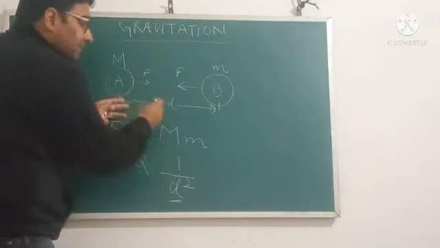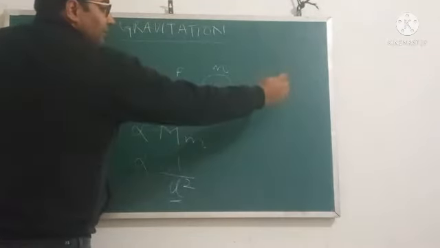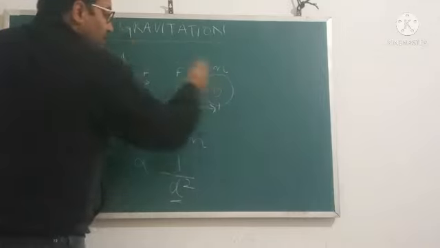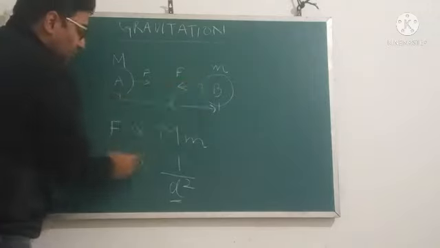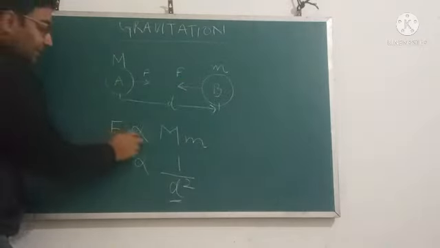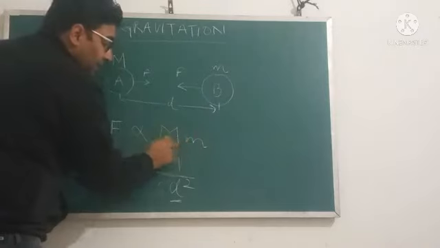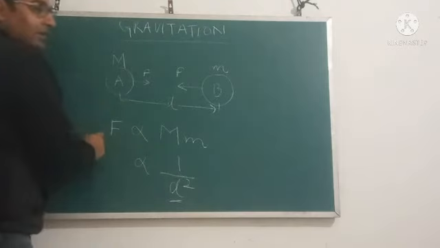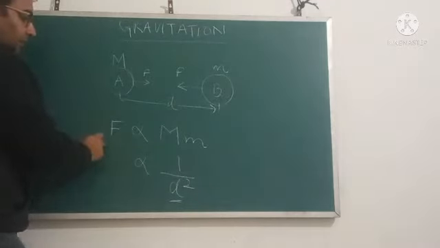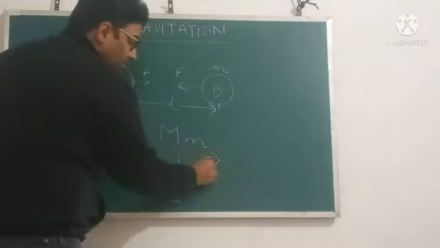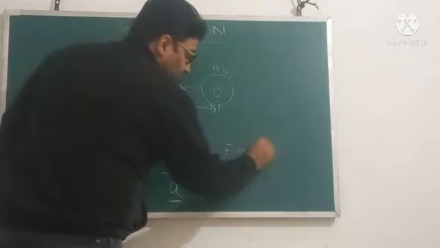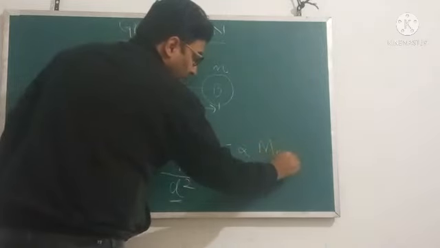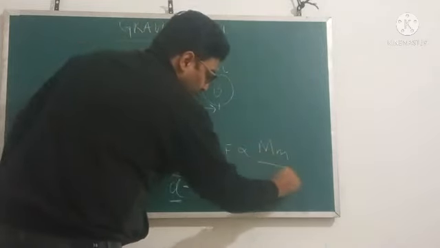And if the distance between the two objects becomes larger, then the force of gravitation between the two objects will decrease. And similarly, the greater the product of the masses, the greater will be the force of attraction. Now, if we combine both these relations, what do we get? We get F is proportional to M into m upon d square.